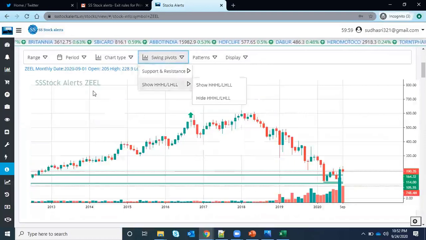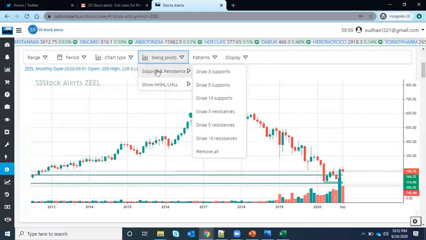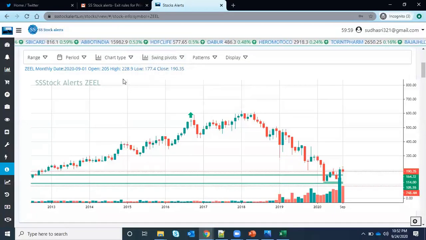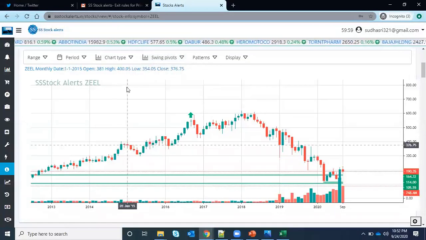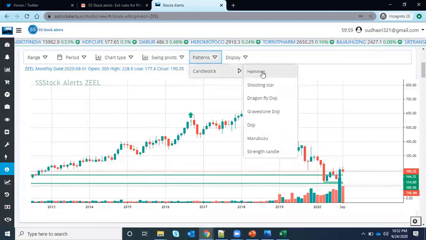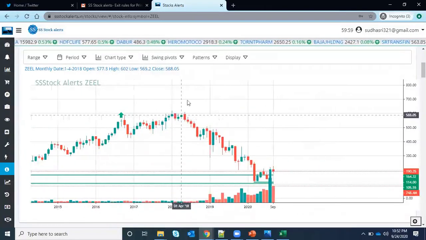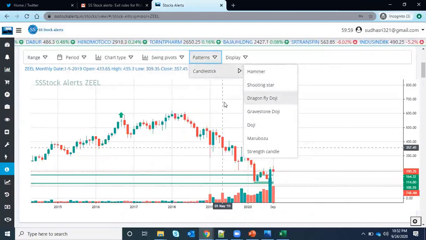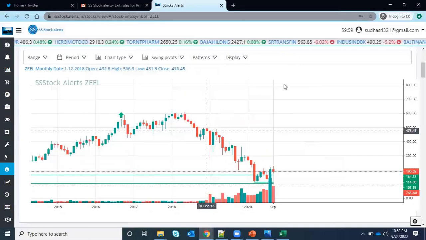So the highlighted feature is, you can draw your supports and resistance, and you can see your higher low, higher high, in a single view. And you can train your eyes on what the patterns are. Currently I have added only a few here, but all the candlestick patterns will be in the list here, coming soon. So we'll be adding all the things here.